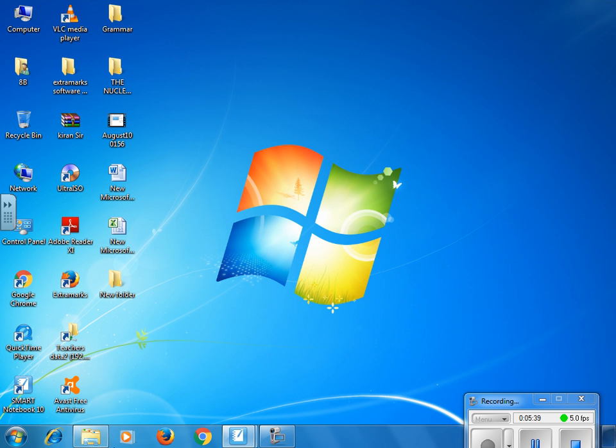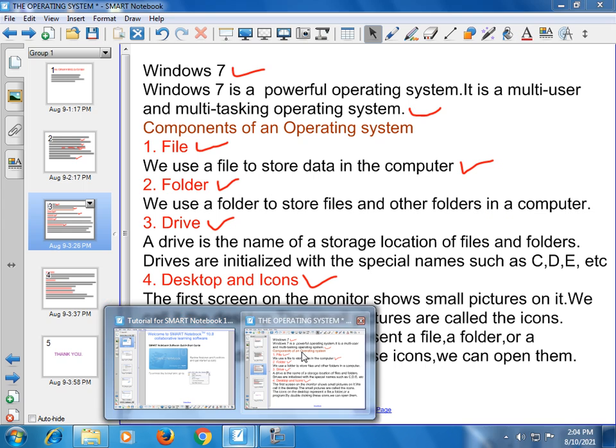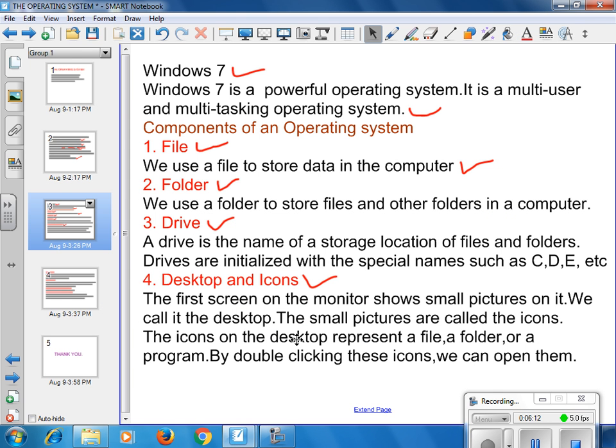So this entire area is called a desktop. Okay, and these small pictures are there, no? These are called icons. Okay, these all are file icons, folder icons, or program icons. For example, Avast Antivirus, Adobe Reader, ISO, these all are program icons. Okay, this is about desktop and icons.